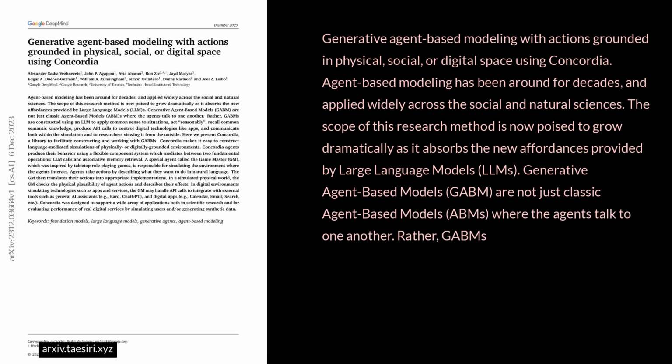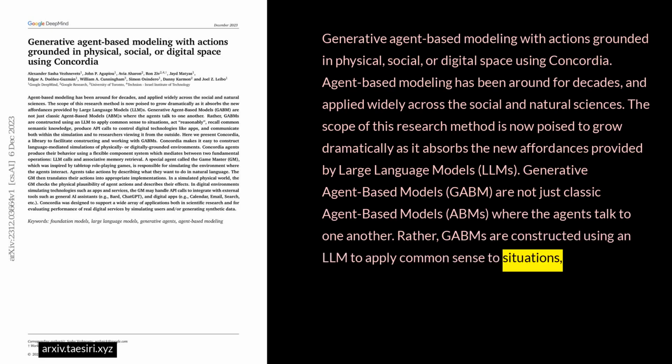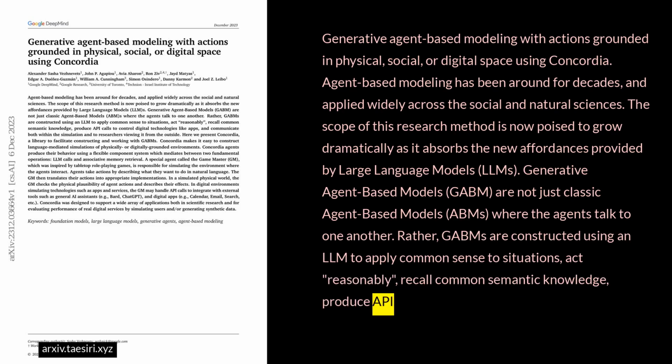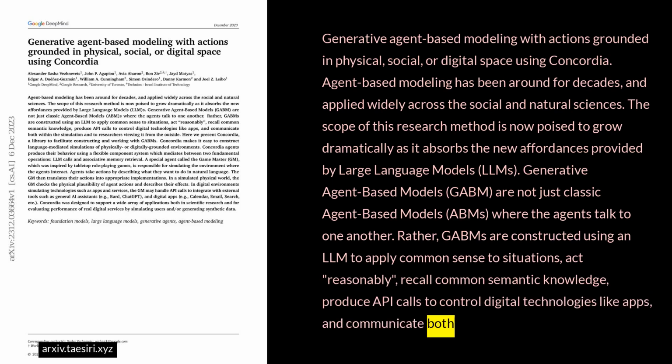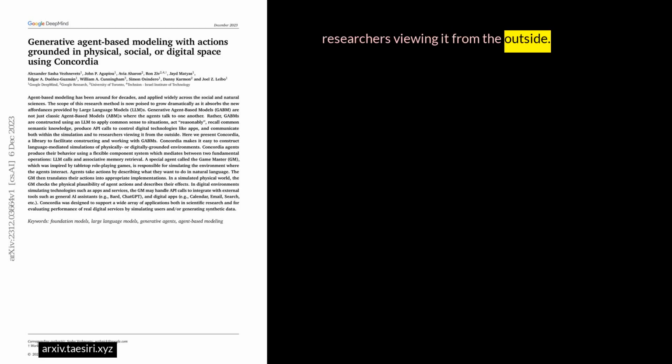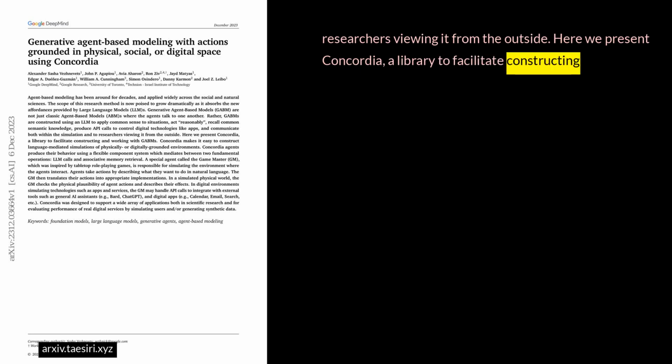Rather, GABMs are constructed using an LLM to apply common sense to situations, act reasonably, recall common semantic knowledge, produce API calls to control digital technologies like apps, and communicate both within the simulation and to researchers viewing it from the outside. Here we present Concordia, a library to facilitate constructing and working with GABMs.